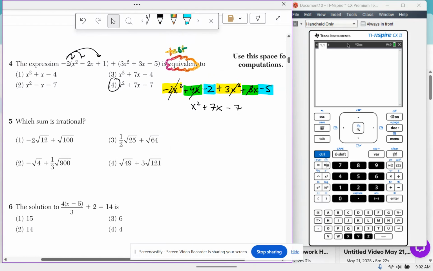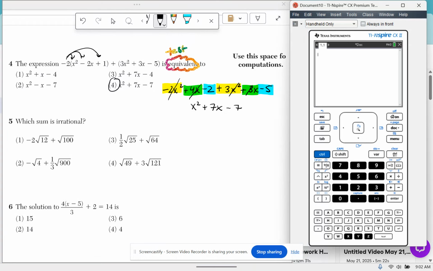Now let's say you wanted to check your answer and make sure that you were right, or you didn't know how to get started. Here's what you can do. Equivalent means that I can use my calculator to figure out the answer. Since this is an expression, meaning it has no equal sign, I can store a value for x. Let's store a 2. Now I'm going to type in the original and see what that value is when the x value is 2.